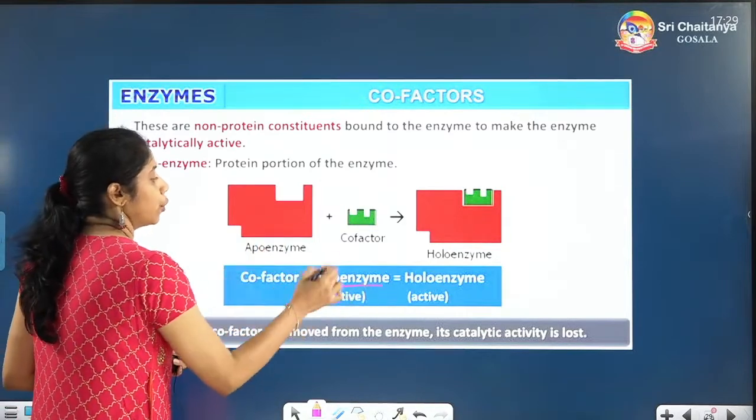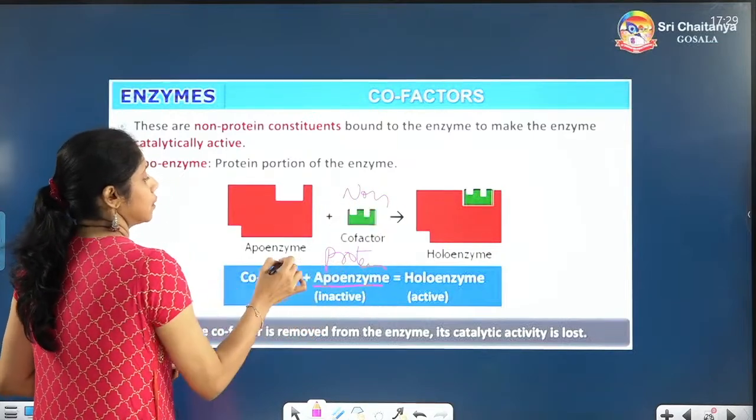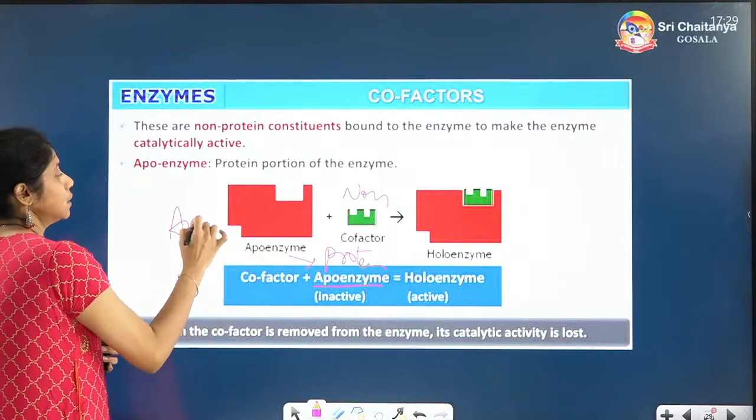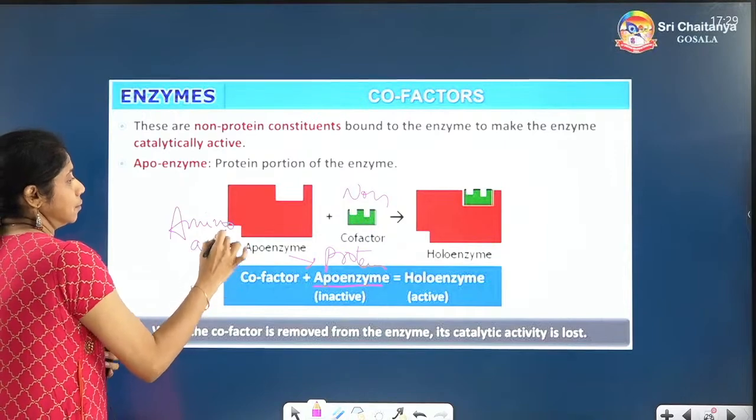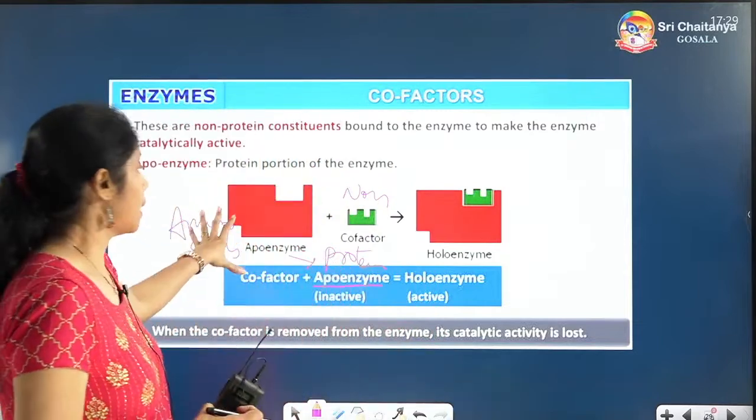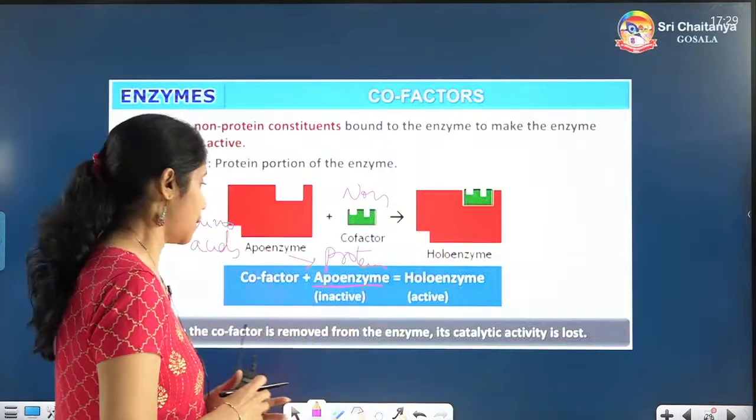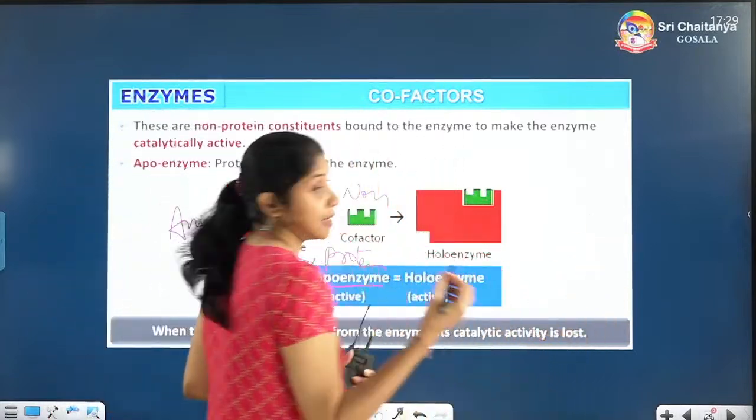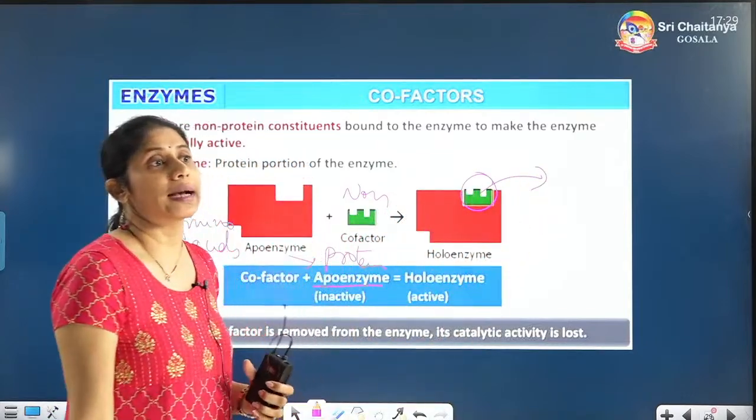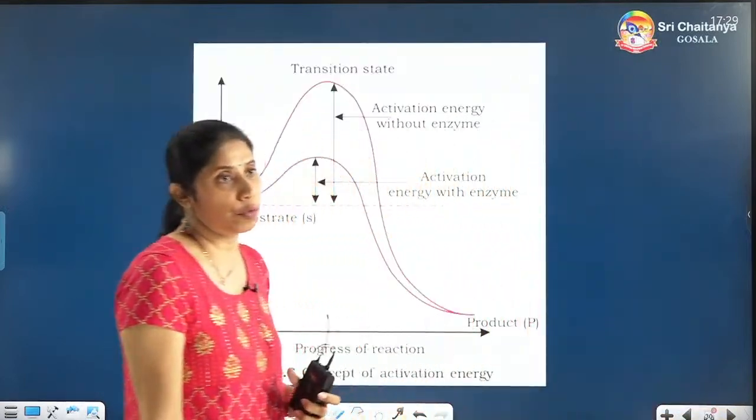Apoenzyme is the protein part. Cofactor is the non-protein part. That means this is made up of amino acids, and this is the non-amino acid portion. Both of them will combine to form the enzyme. And the best part is, if you remove this cofactor, the enzyme will lose its activity. Enzyme loses its activity if the cofactor is removed.